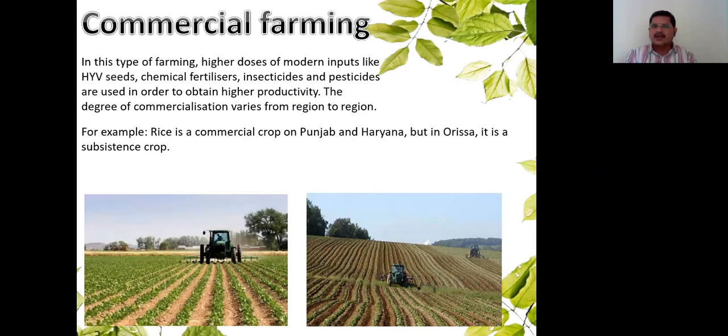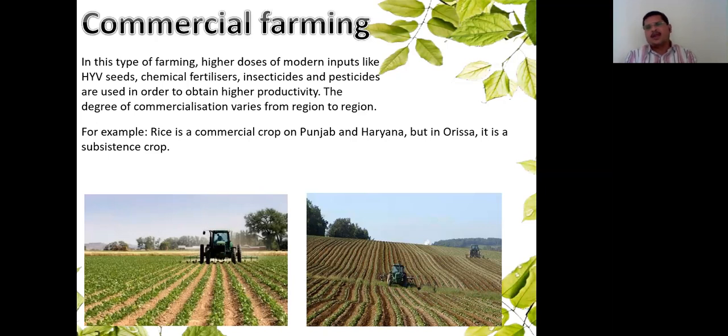HYV seeds means higher yielding variety seeds, which are technically planned and prepared in the labs, and the highest yielding varieties are used in order to obtain higher productivity. The degree of commercialization varies from region to region.